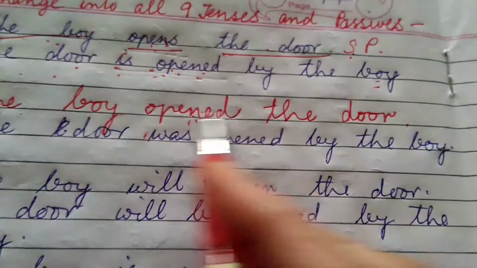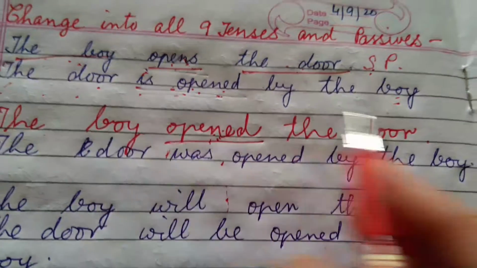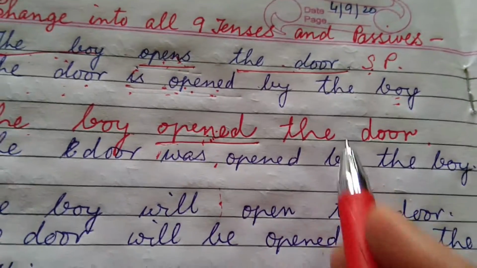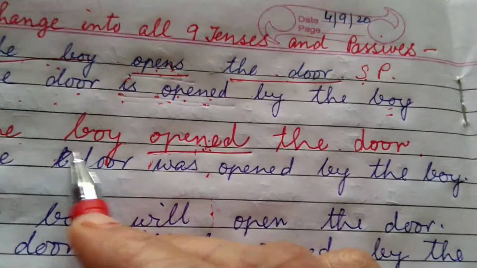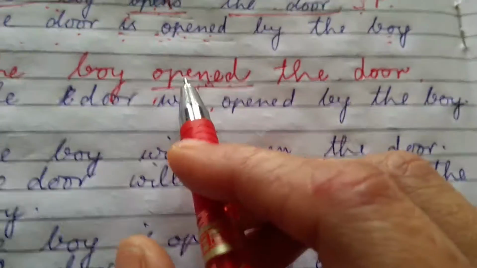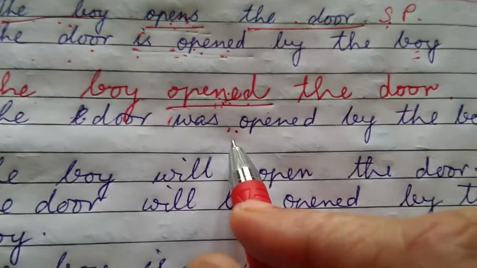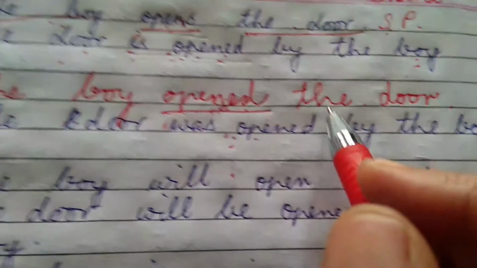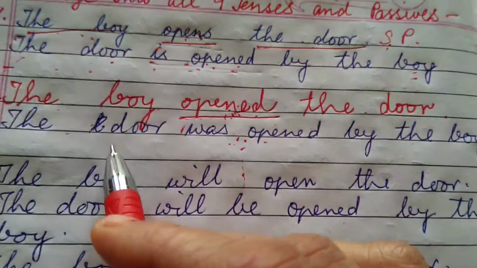Now come over here. Change into simple past. The boy opened the door. See, second form of the verb applied. No change of subject and object when you are changing the tense. Only the rule of tense will be applied. Now when you are changing the voice from active to passive, the active passive rule will be applied along with the change of subject and object.